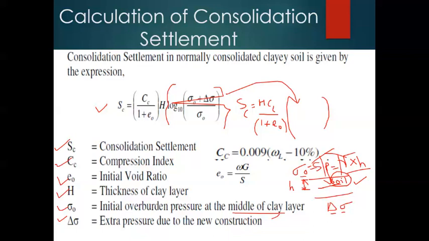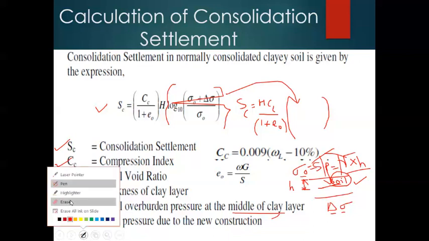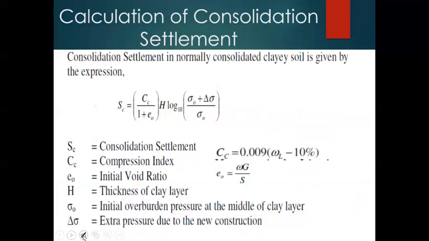Furthermore, additionally we have to see two other parameters. The first is the compression index. In order to calculate the compression index, we use this formula: 0.009 into liquid limit minus 10. So we can calculate the compression index as a decimal number, somewhere around 0.45 or 0.6. If the liquid limit is higher, it may even be an integer.